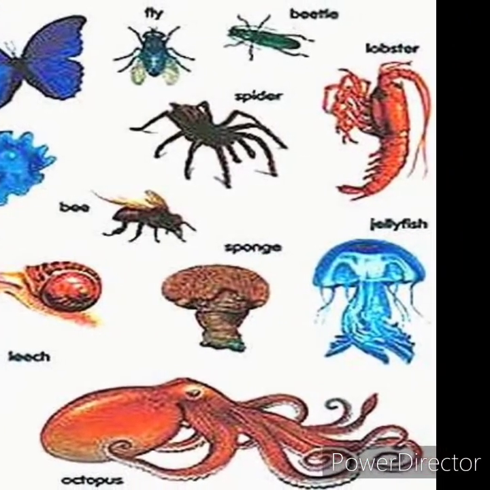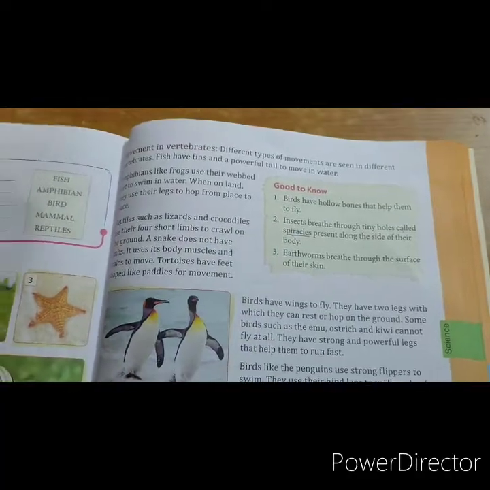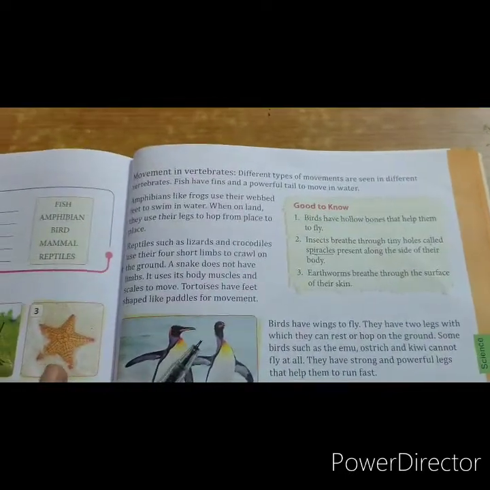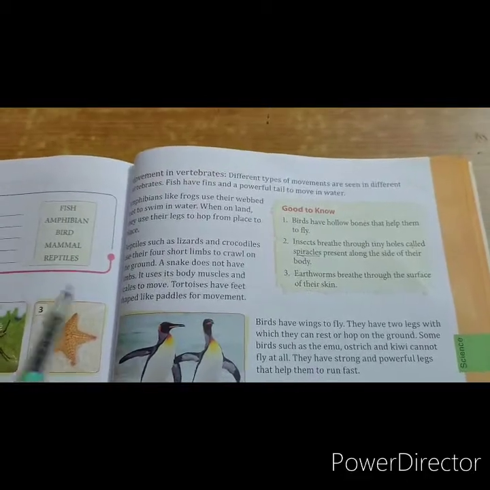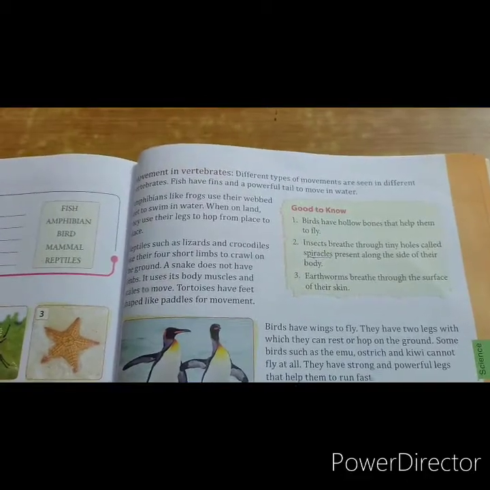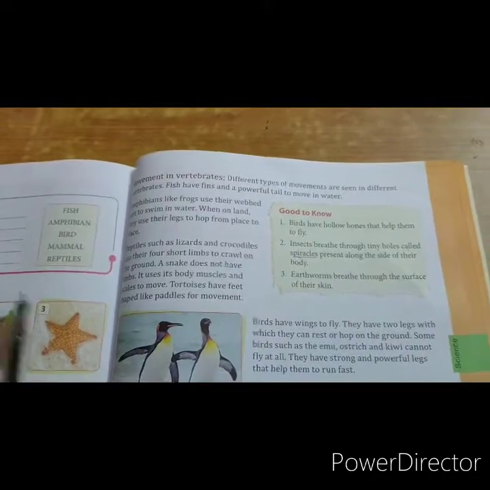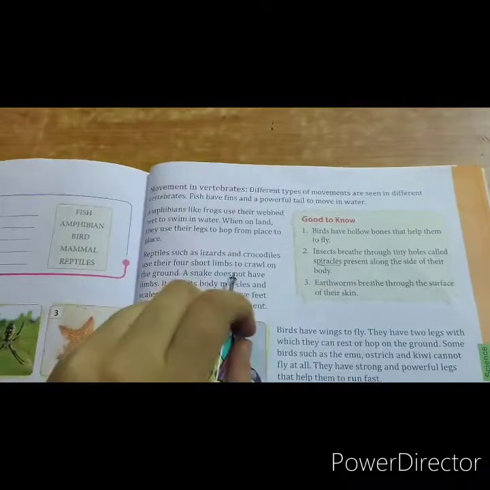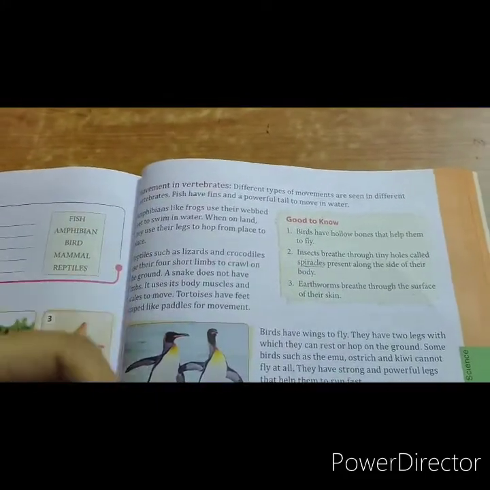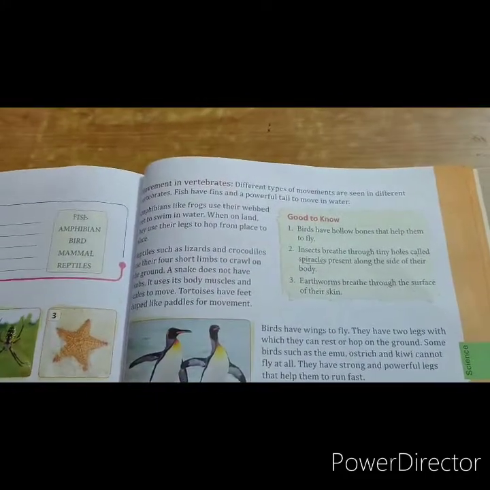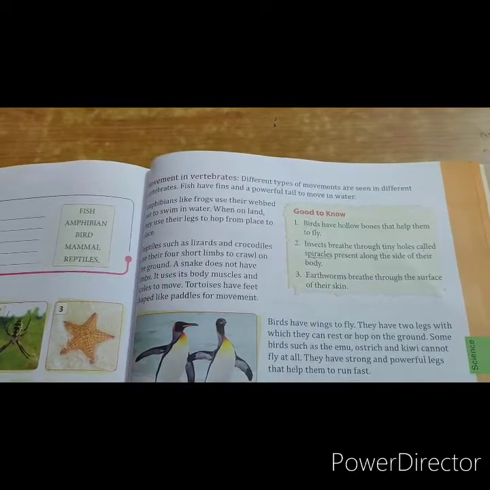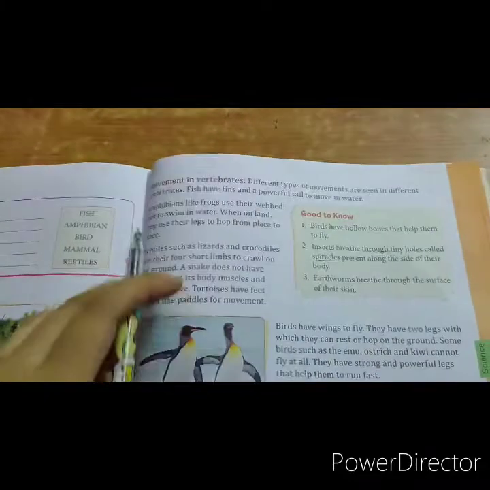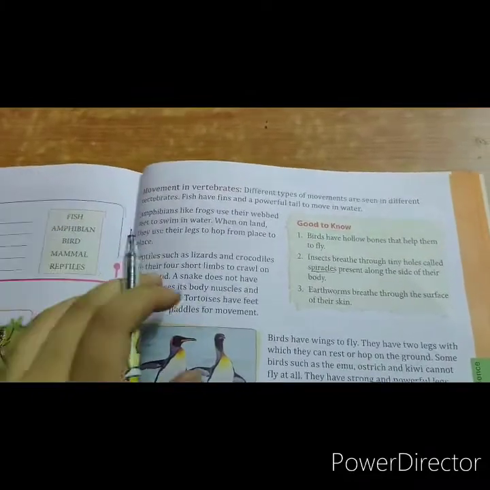lobsters. Okay, so students, now we're done with both vertebrates as well as invertebrate animals, right? We've done how they breathe, how they survive, how they move. We're done with all of these. Now students, at the back one topic is given, movement in vertebrates. Don't get confused, because we already did them in the previous videos. You can watch the videos of part number 3, part 4, part 5. In those videos we already did this, but for revision purposes, let's read it once again.